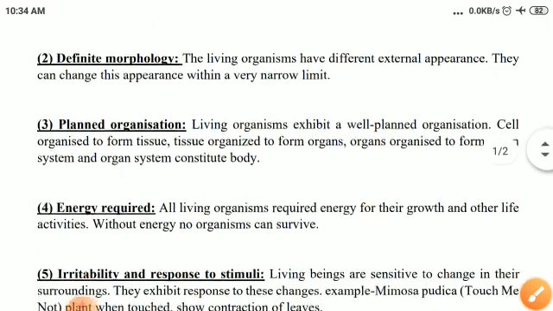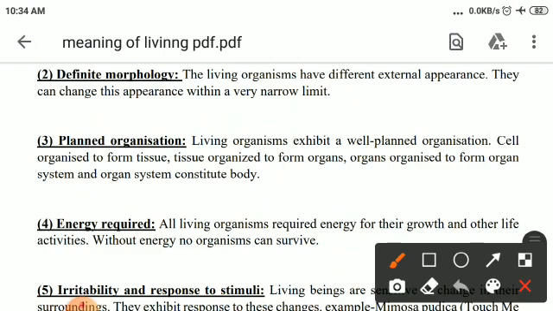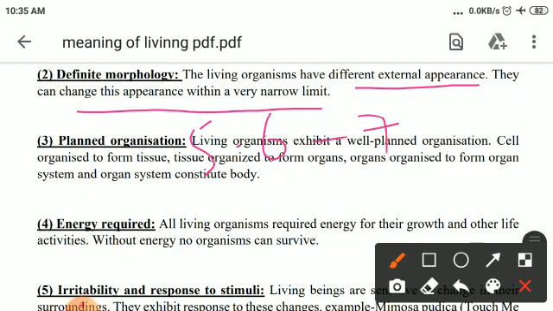Living organisms have definite morphology. They have different external appearances. They change their appearance within a very narrow limit. That means if a human is 5 to 6 feet in height, then it cannot be up to 20 feet. It may change up to 6 to 7, not 10, not 20, as in trees.